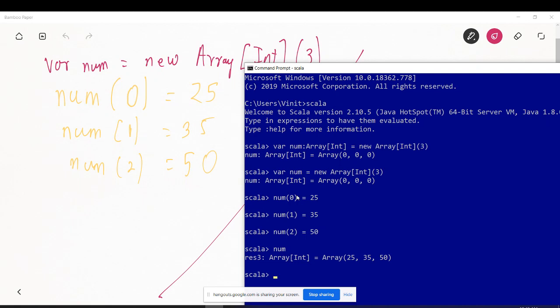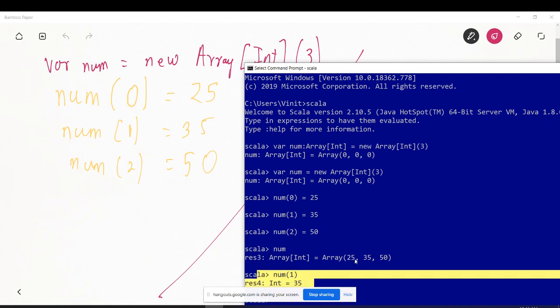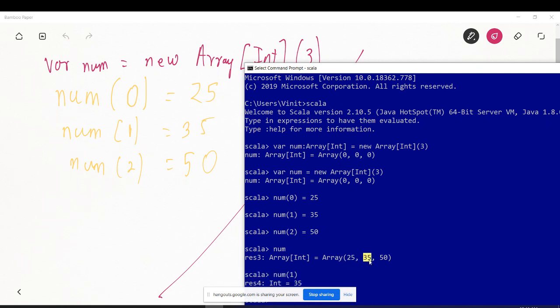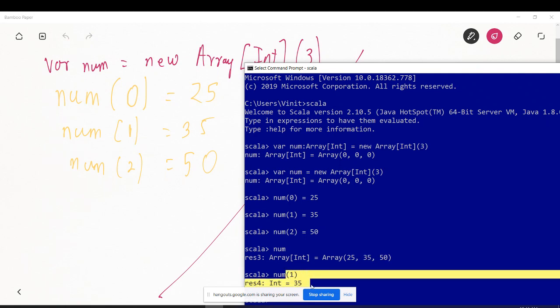So similarly, if I want to access the first element, I can just say what is the element in first. So you can say what is the content in the first index. So this is index 0, this is index 1, this is index 2. Index 1 is having 35, so it shows 35, right?